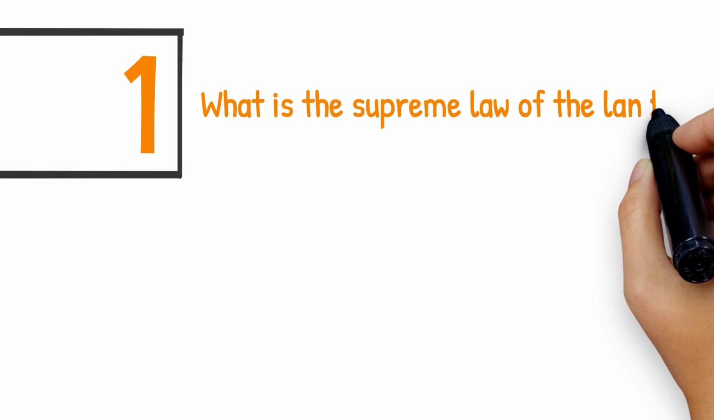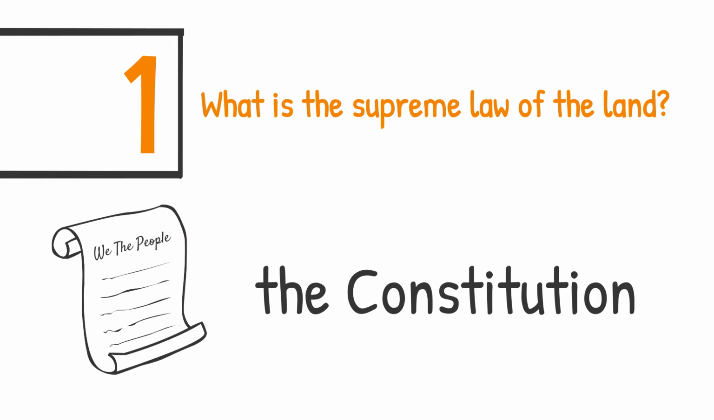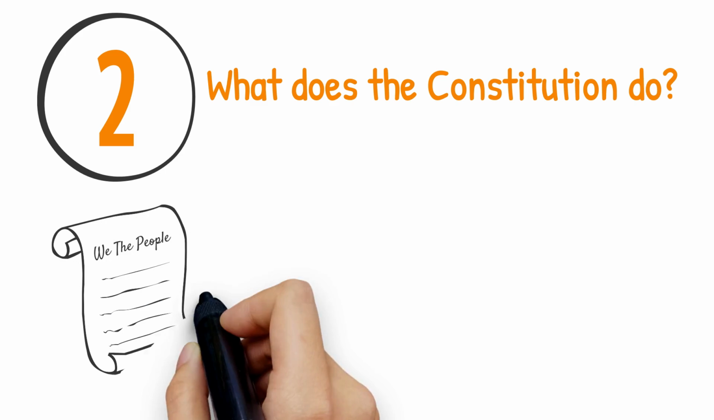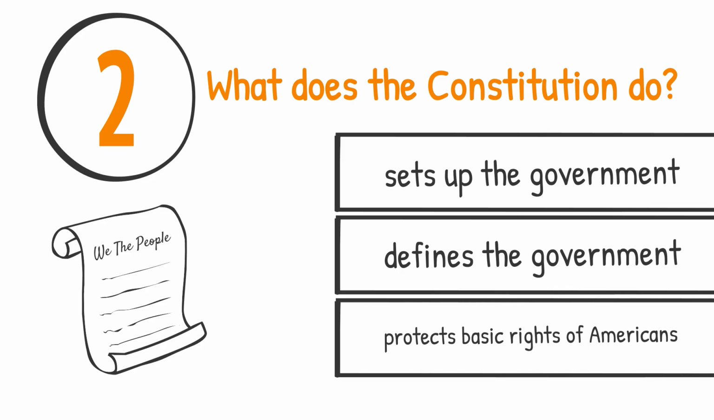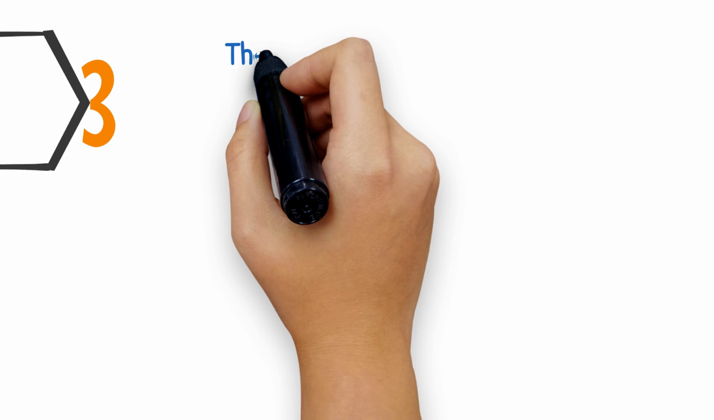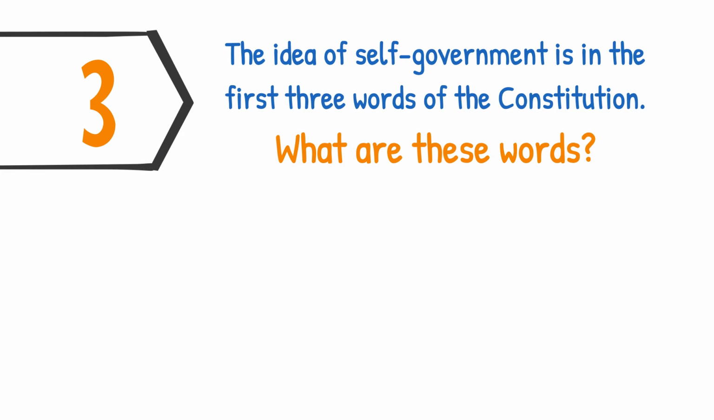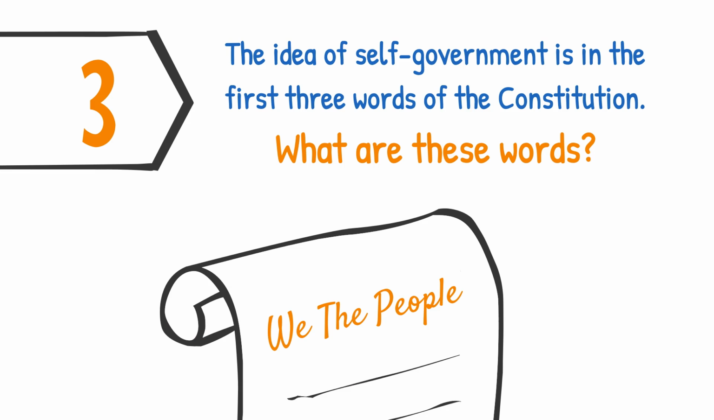What is the supreme law of the land? The Constitution. What does the Constitution do? Sets up the government, defines the government, or protects basic rights of Americans. The idea of self-government is in the first 3 words of the Constitution. What are these words? We the people.